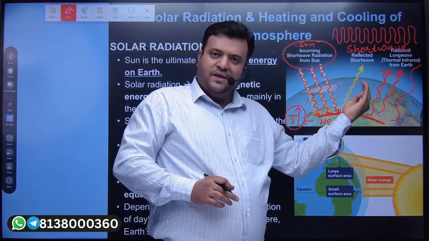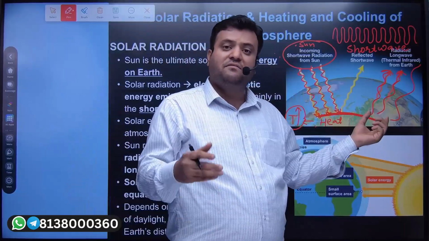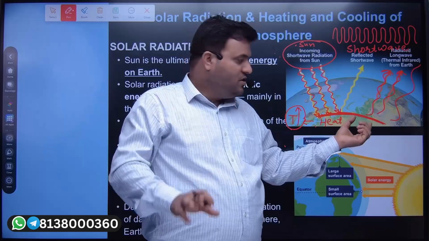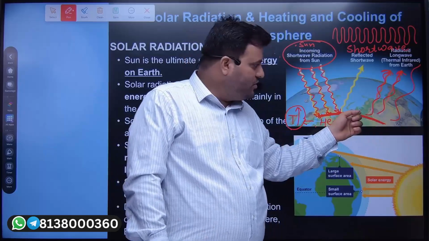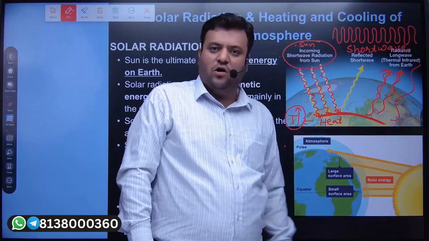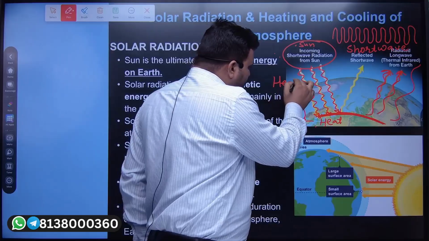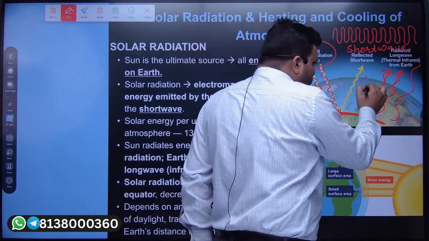Now when the sun is not present during the night, the Earth is comparatively warm, so it is going to release its excess heat in terms of long wave radiation. This is how Earth used to heat up, and this is how Earth used to cool.